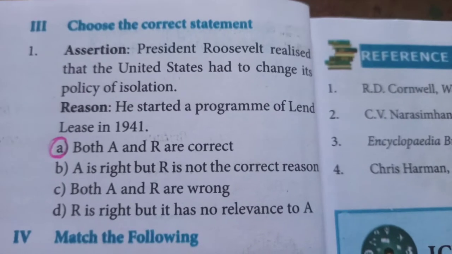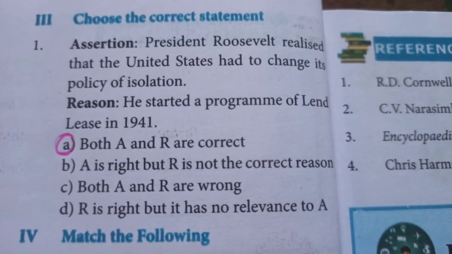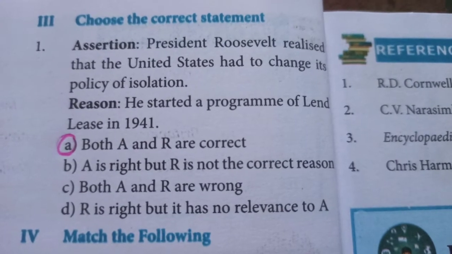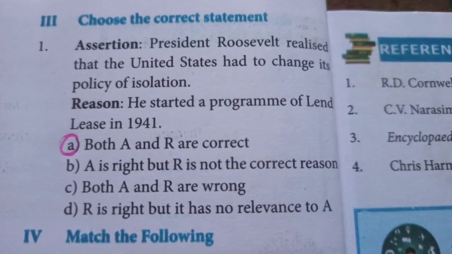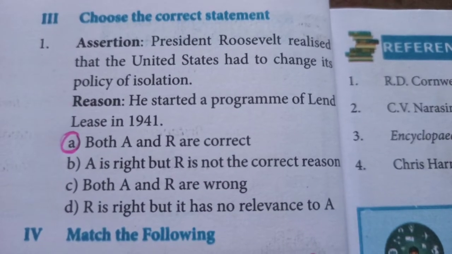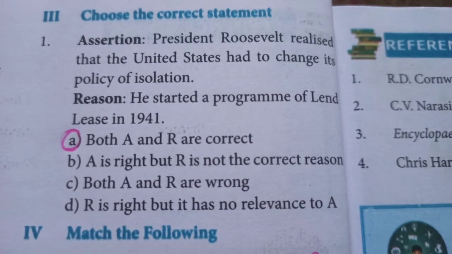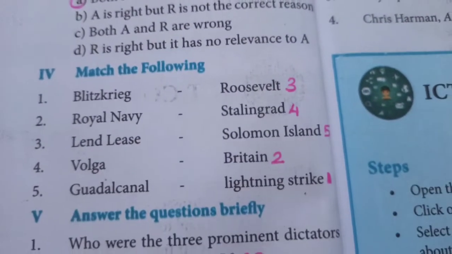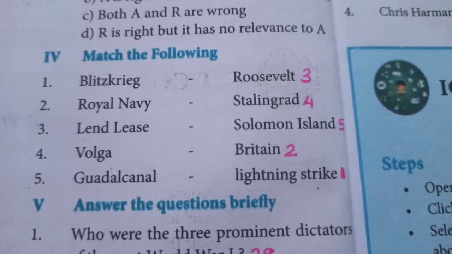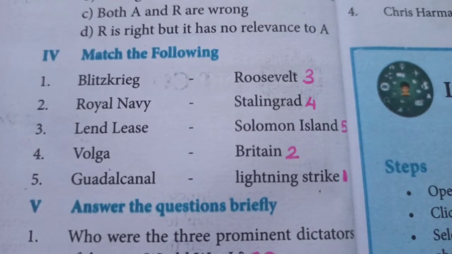Choose the correct answer, assertion and reasoning. Assertion, President Roosevelt realized that the United States had to change its policy of isolation. Reason, he started a program of Lend-Lease in 1941. Answer is both A and R are correct. Match the following. Blitzkrieg, answer is lightning strike.